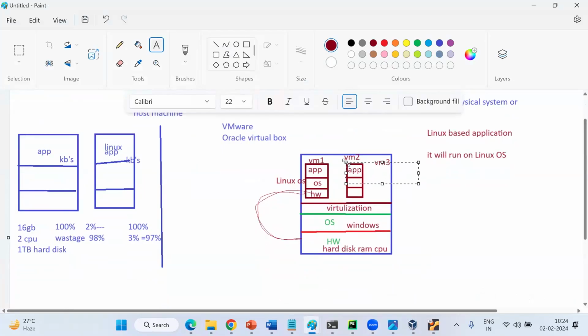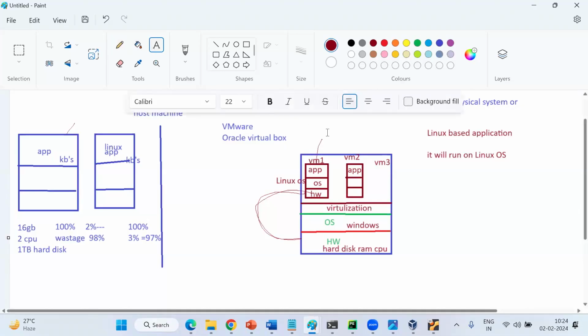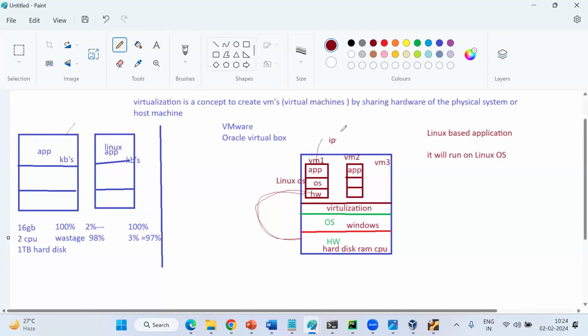Each VM, again, you need to understand one point, guys. Very, very important point. Sir, what about the network? You are saying one server gets one IP, right? Then in this case, each VM will get a different IP. Is this clear now? So this IP is ready now. The VM has given one IP to you. Now this IP you can give to whom? Users, right?